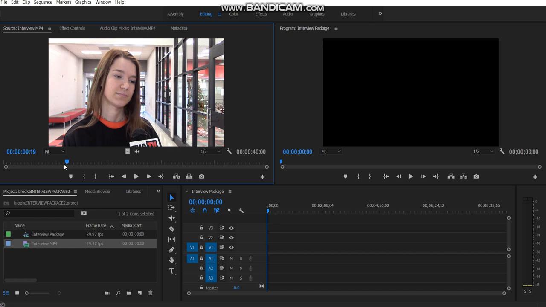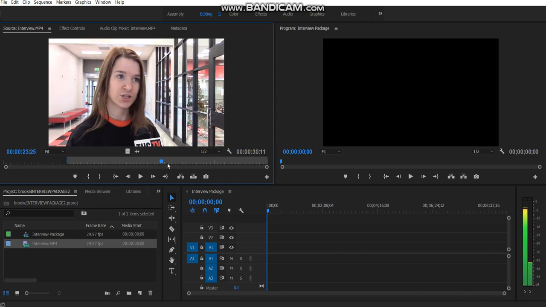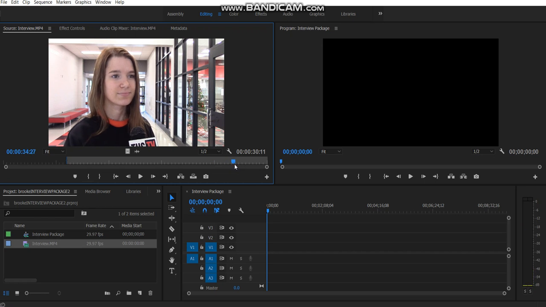So we set an in point by either choosing one of these brackets that's mark in, or keyboard shortcut I, as in N. Then you would go to where she finishes talking, and we would set an out point. And you can do that by using the bracket here or by using keyboard shortcut O. So now we've got this highlighted area. This is our clip. This is how much we're going to use. And you can see my clip's now about 25 seconds.